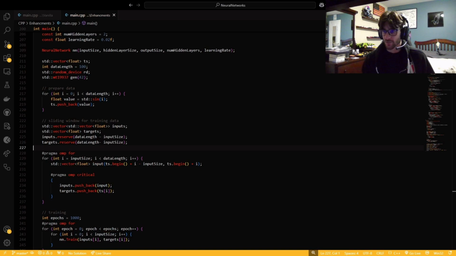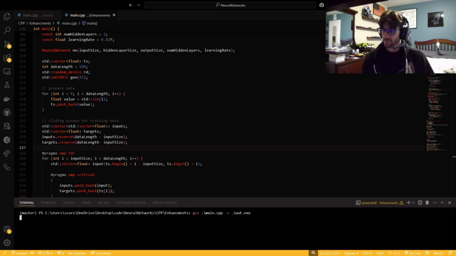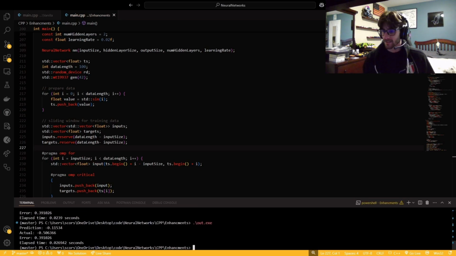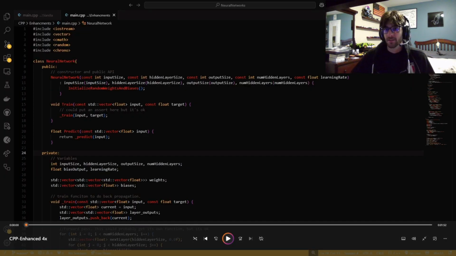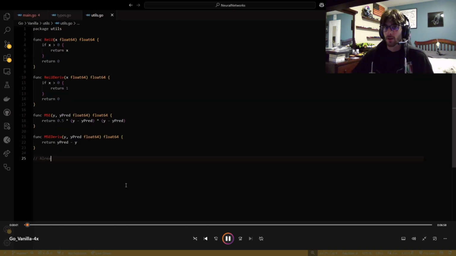But yeah, and here we're going to be reserving memory as well. And here we've got our output. Makes it a bit faster. Now we're consistently in the 2s instead of being in the 3s. So yeah, let's get into the next language. So here we are. The next one we're going to be talking about is Go.